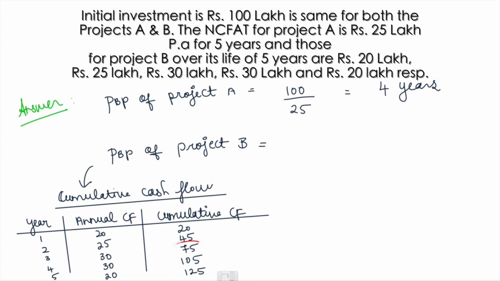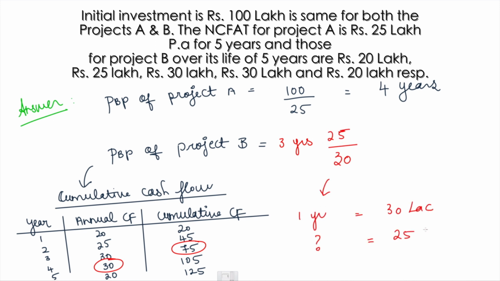It is nothing but 25 lakhs. So out of 30 lakhs I must be recovering only 25 lakhs. So it is 3 years plus 25 divided by 30. For 1 year it is 30, so for how many months will I be getting back my 25 lakhs? So 3 years 5 by 6, that is 3.83 years, I will be getting back my investment amount.